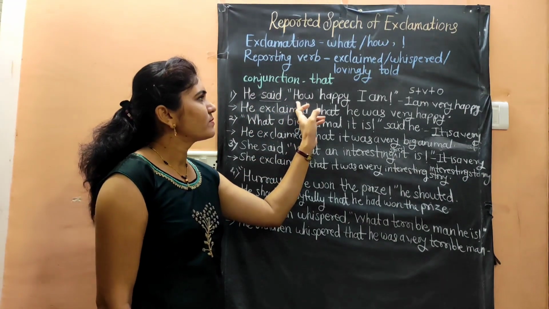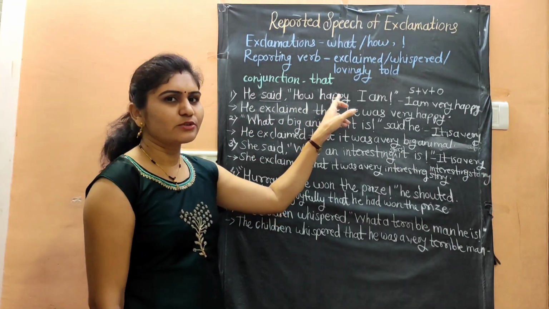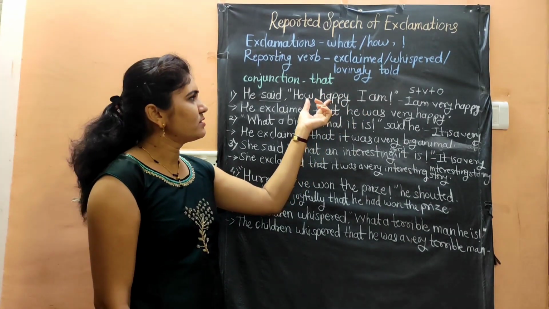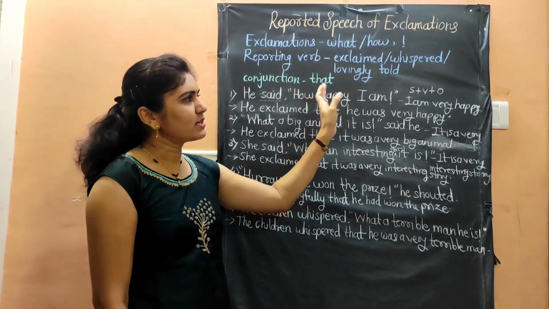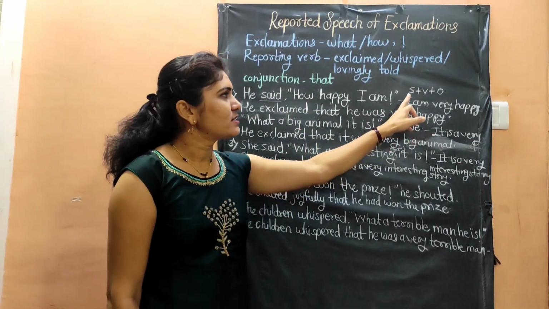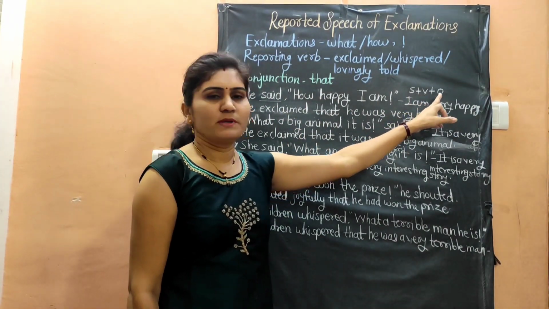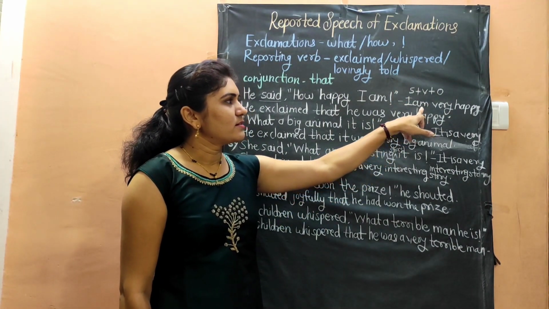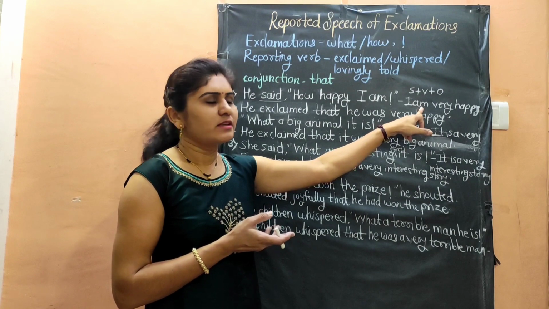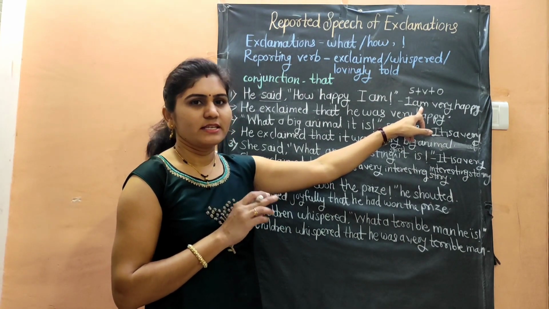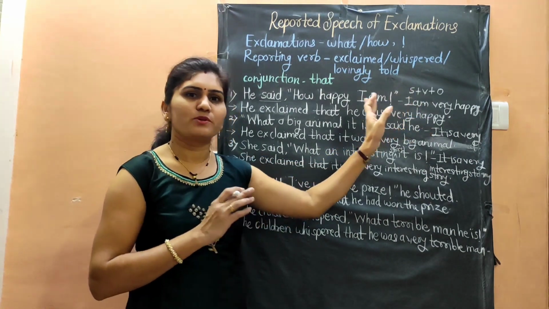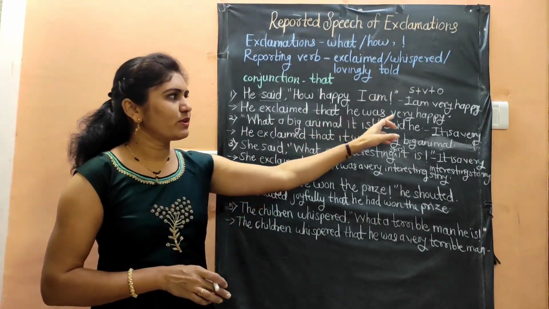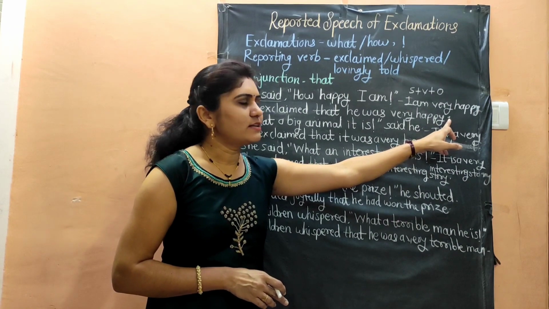Then we will convert the sentence into assertive, which is given into inverted commas, or the exclamation. We will convert it into statement. The structure of statement is subject plus verb plus object, and then make some changes as per the rules in tenses also and in pronouns also, and in some words also we have to make changes, and we will write the sentence and then full stop.